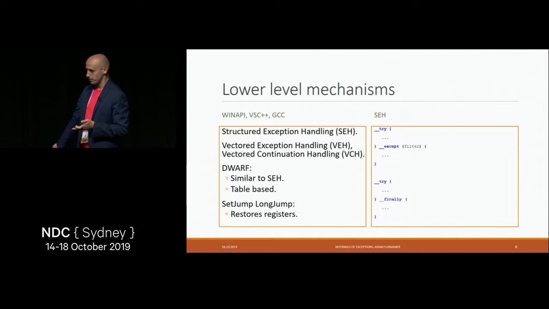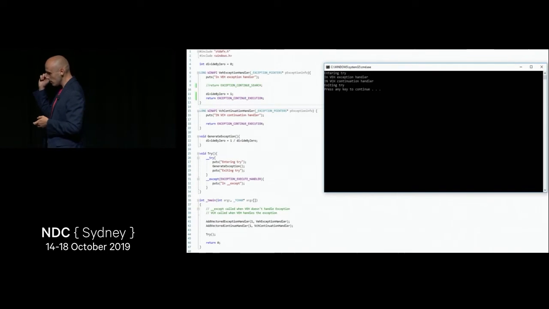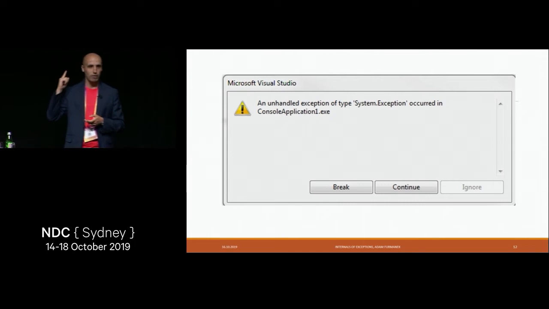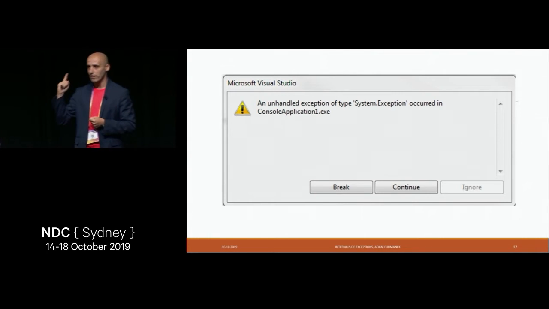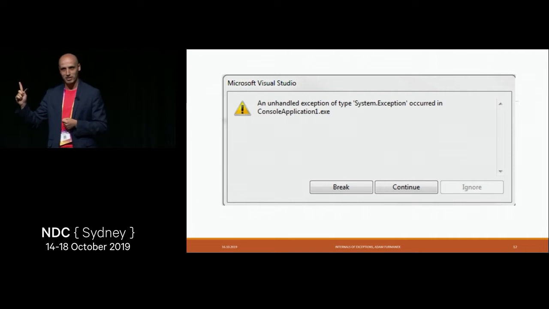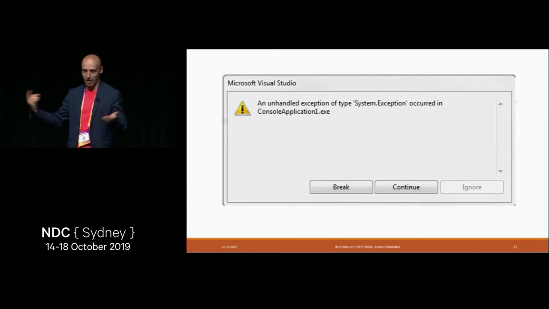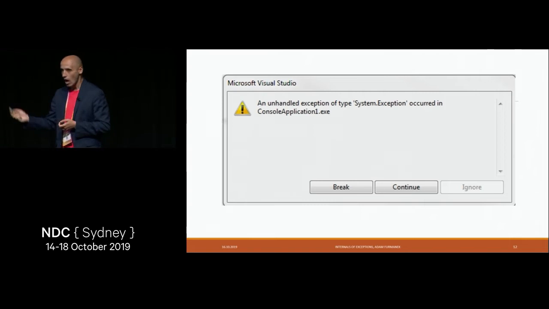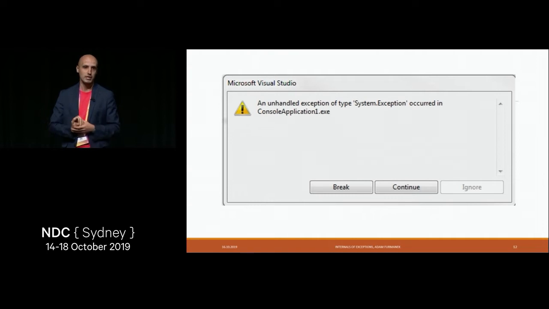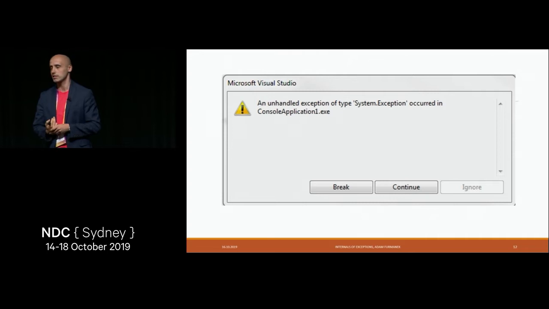And now comes the question. Actually, one more thing. If you have ever seen a window like this in your operating system, now you know what this third button means, continue. Typically, when you click it, this window pops up again because nothing happens, you don't change the state. But in theory, you can continue and modify the state, for instance, by calling some handlers. OK, so we started with the assumption that we more or less know how exception handlers work, how try-catch-finally works, etc., etc.